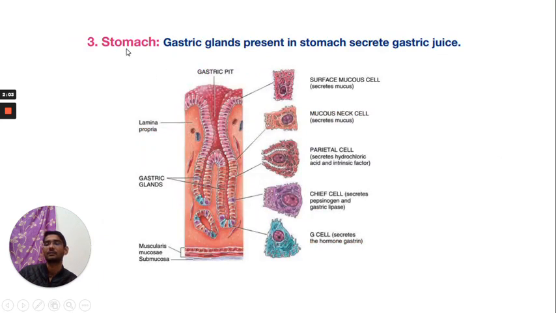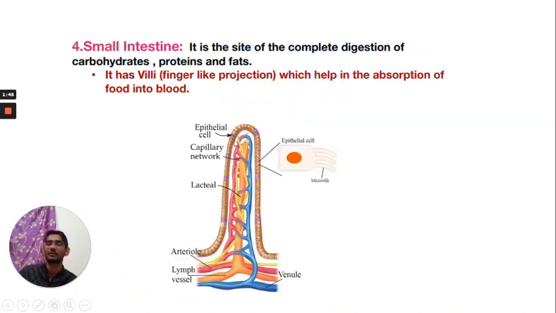Next, the stomach. The stomach is a broad bag-like muscular organ, J-shaped. In the stomach wall, different types of digestive glands are present, which are known as gastric glands. Gastric glands secrete gastric juice. Different types of glands are present in the stomach wall. You can see this diagram.